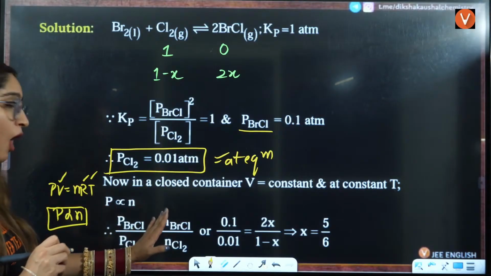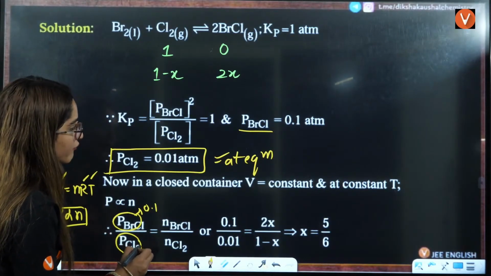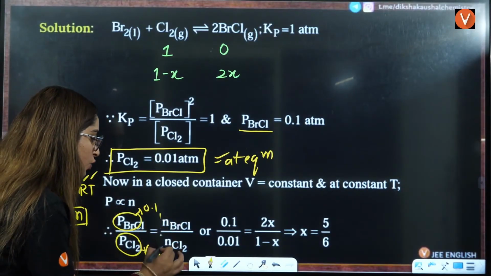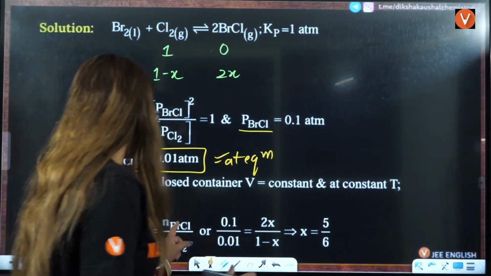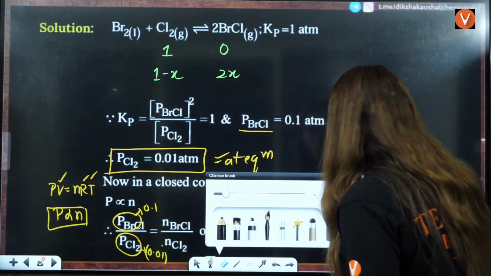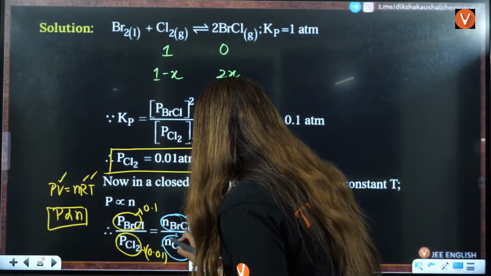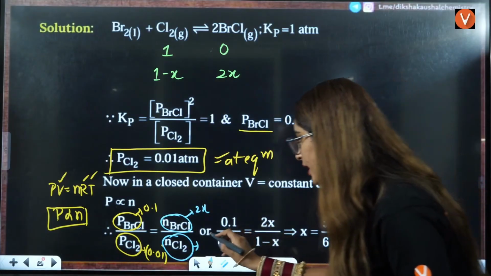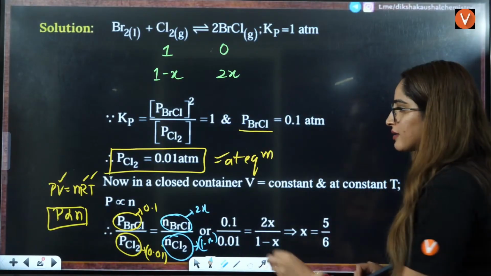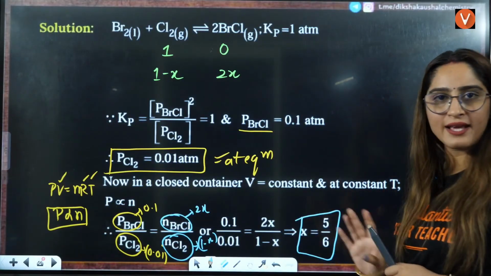Number of moles of BrCl, right? How can you calculate that? We know that the pressure is 0.1. The pressure of Cl2 we have calculated is 0.01, right? So just put these two pressures here. You can get the value of number of moles, and this also is given to you, right? If you put all these values here, this at equilibrium is given to be 2x. This is given to be 1 minus x. Okay. So at equilibrium, you know all these values. This is 0.1, this is 0.01, 2x and 1 minus x. From there, you calculate the value of x, that is 5 by 6.